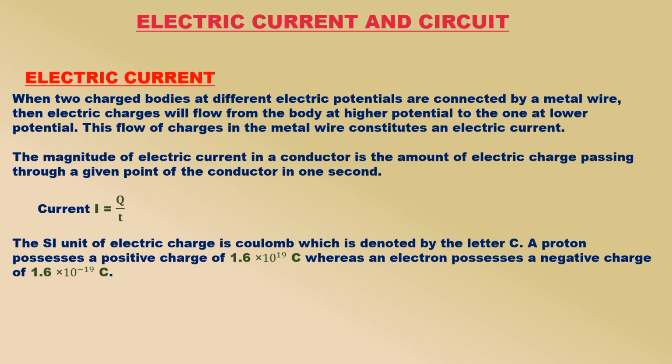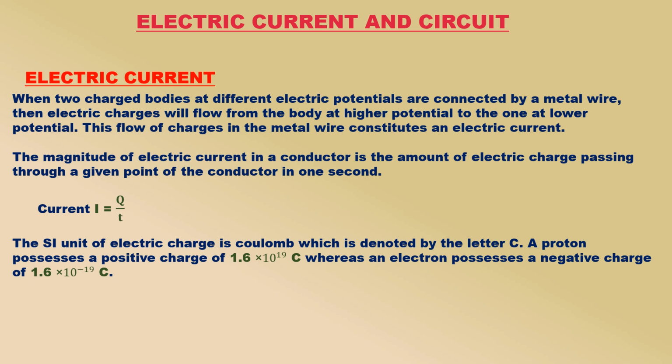The magnitude of electric current in a conductor is the amount of electric charge passing through a given point of the conductor in 1 second. If a charge of q coulombs flows through a conductor in time t seconds, then the magnitude I of the electric current flowing through it is given by current equals q by t.